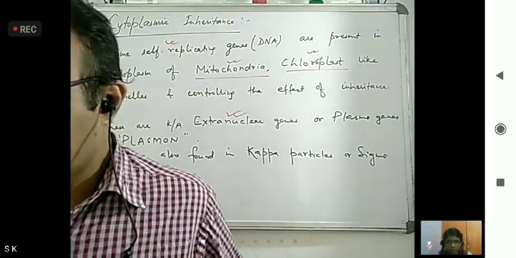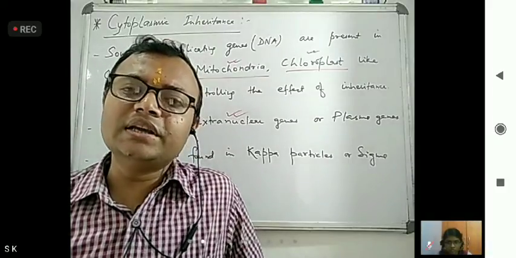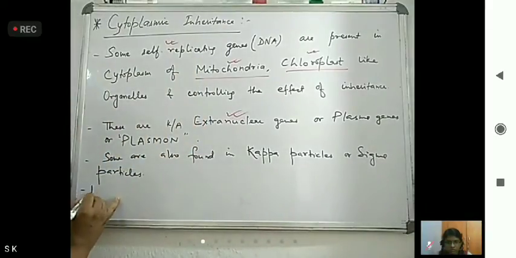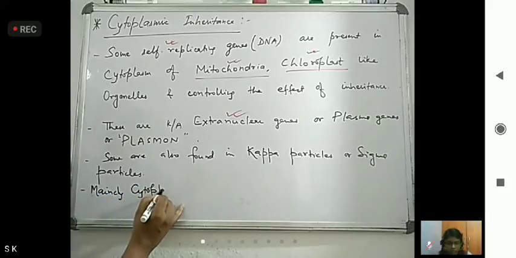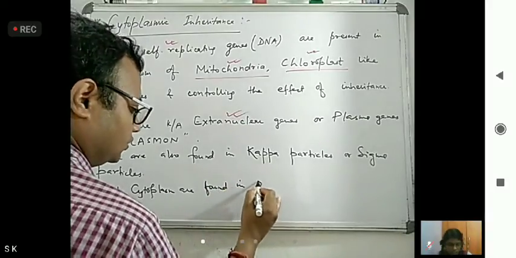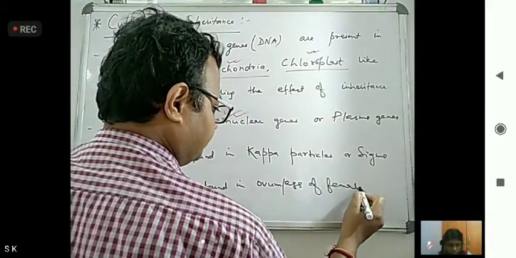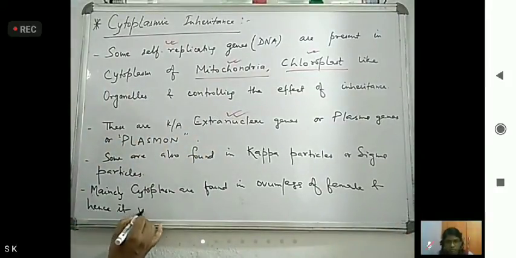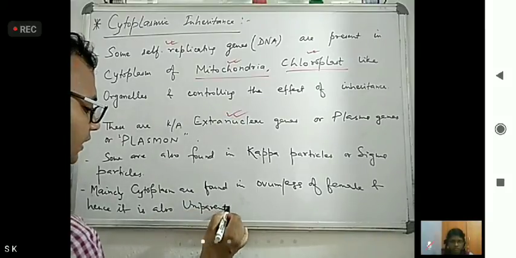Now, cytoplasm is mainly found in the female, in the ovum or egg of the female, and hence it is also uniparental in nature.